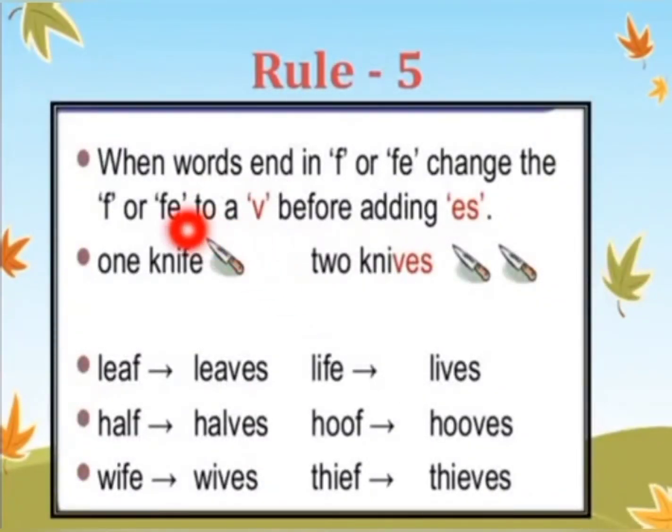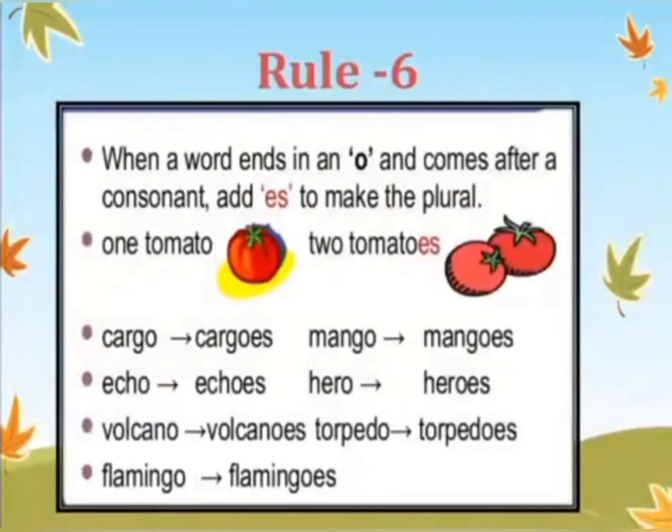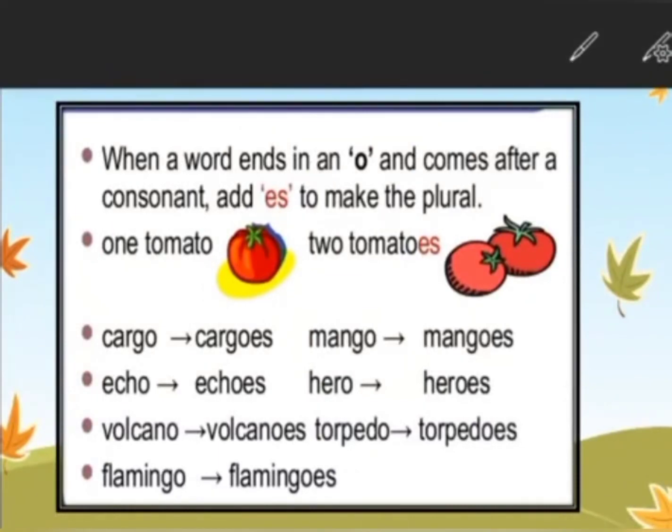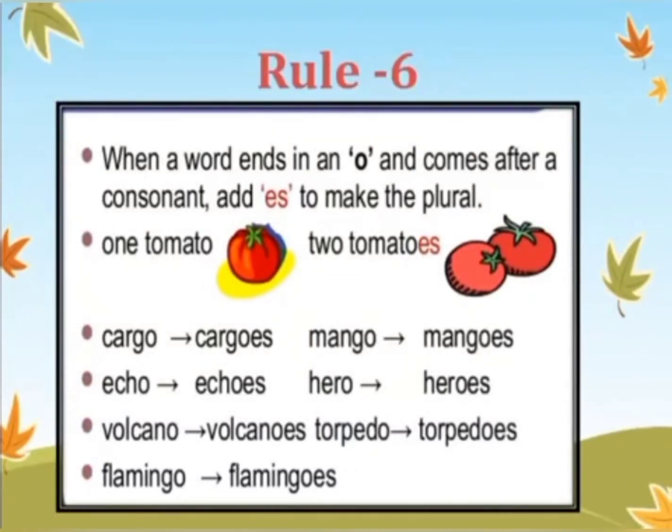This is another important rule which says when words end in F or FE, then they change into V before adding ES. Like one knife, two knives. FE has been changed into V and ES has been added. Leaf, leaves. Life, lives. Half, halves. Hoof, hooves. Wife, wives. Thief, thieves. Everywhere we have changed F or FE into VES.